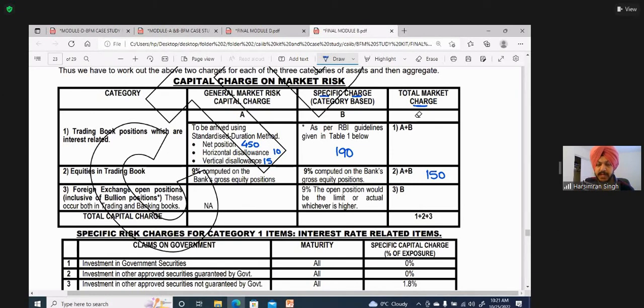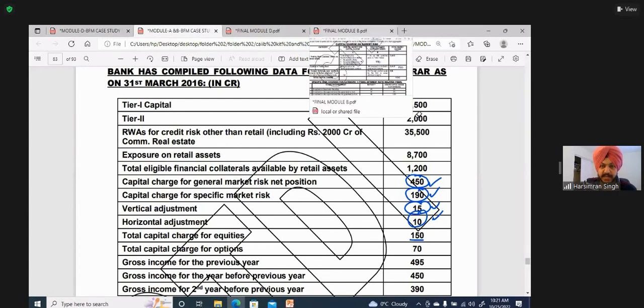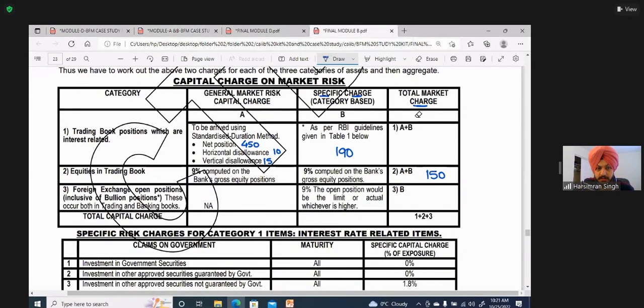So you simply add. How much are options? Options are generally open positions, so 70. So you simply add all of these: 450 plus 10 plus 15 plus 190. This comes to 665, and now you add these three. How much comes? 885. That's it.